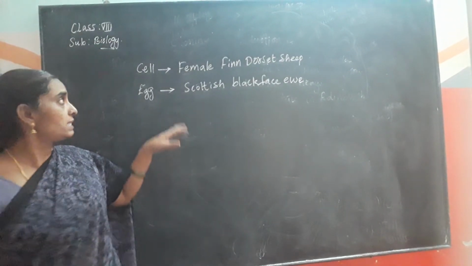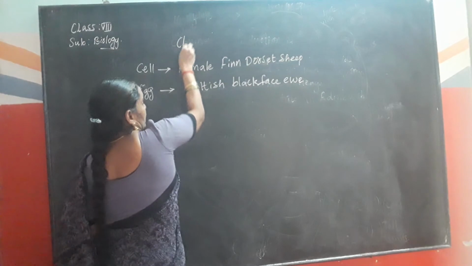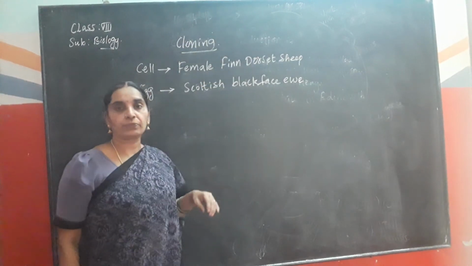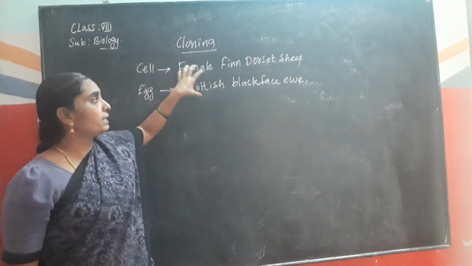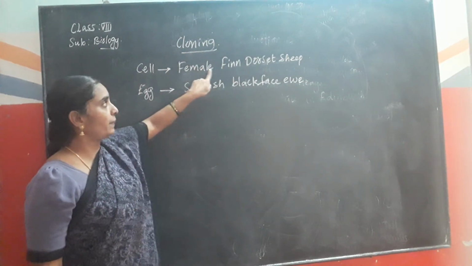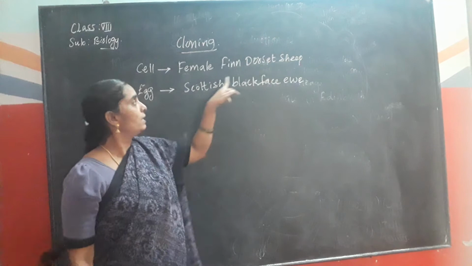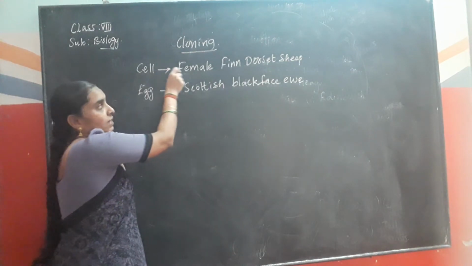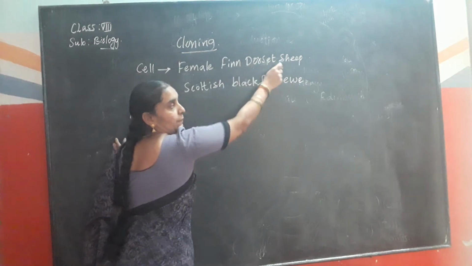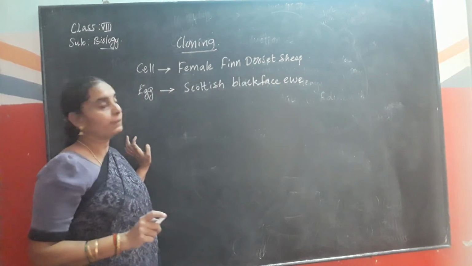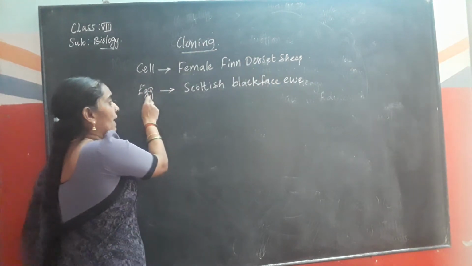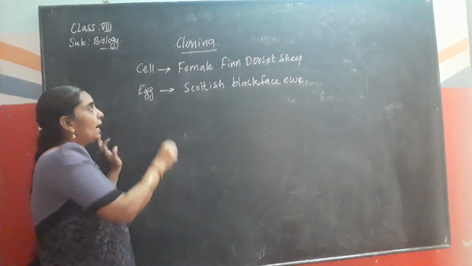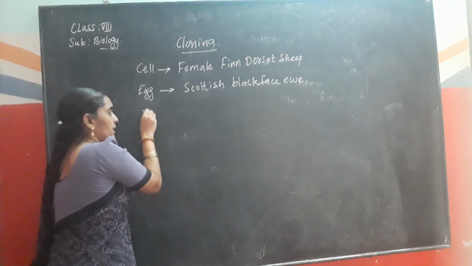So children, in this cloning process, I will tell you how Dolly was cloned. Okay? There were two sheep, the Finn Dorset sheep and the Scottish Blackface sheep. Here, a cell of the female Finn Dorset sheep was obtained, and an egg of the Scottish Blackface sheep was also taken. And the nucleus present in the egg